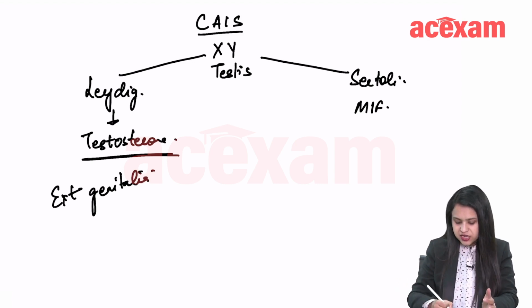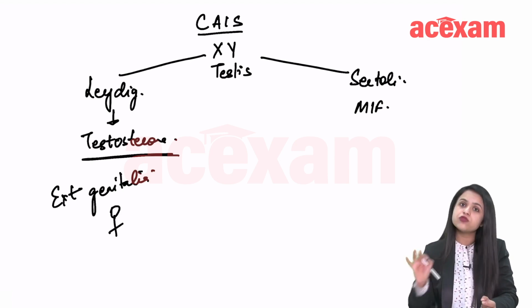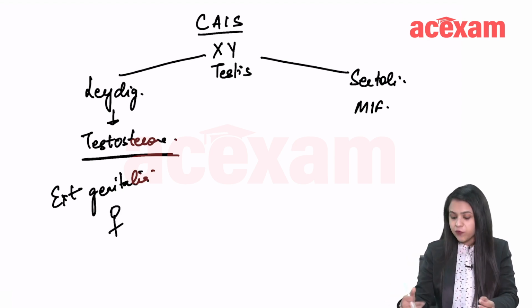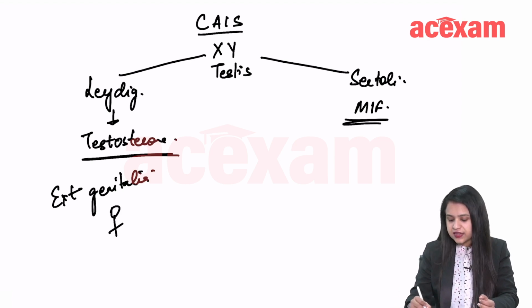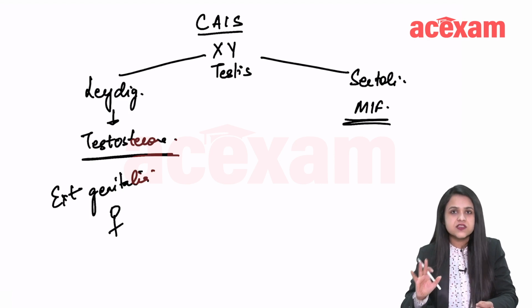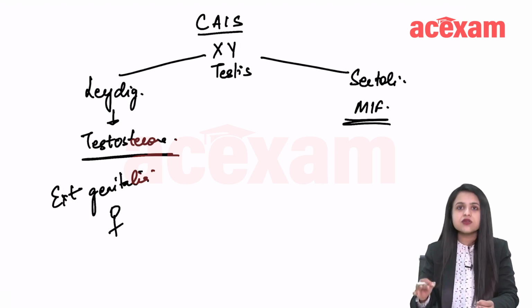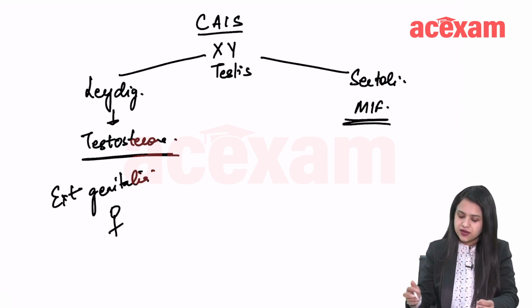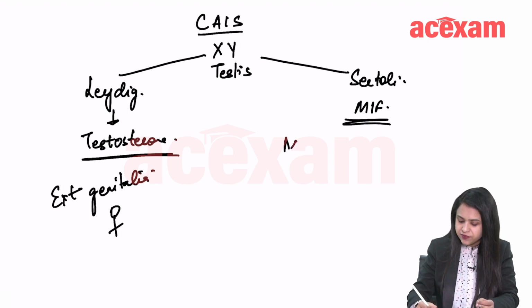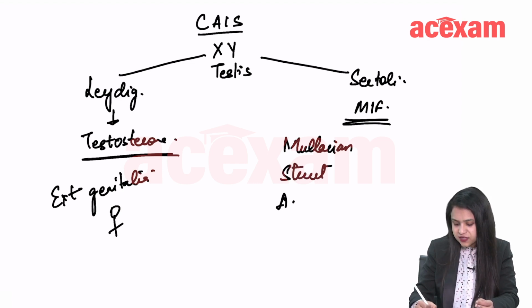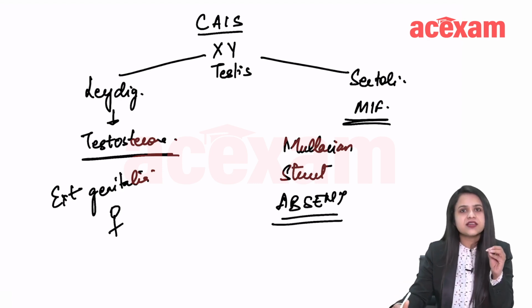So the external genitalia turns into female despite the Y chromosome being present, right? What about internal genitalia? Mullerian inhibiting factor is still there, right? So in the presence of Mullerian inhibiting factor, the Mullerian structures are absent.